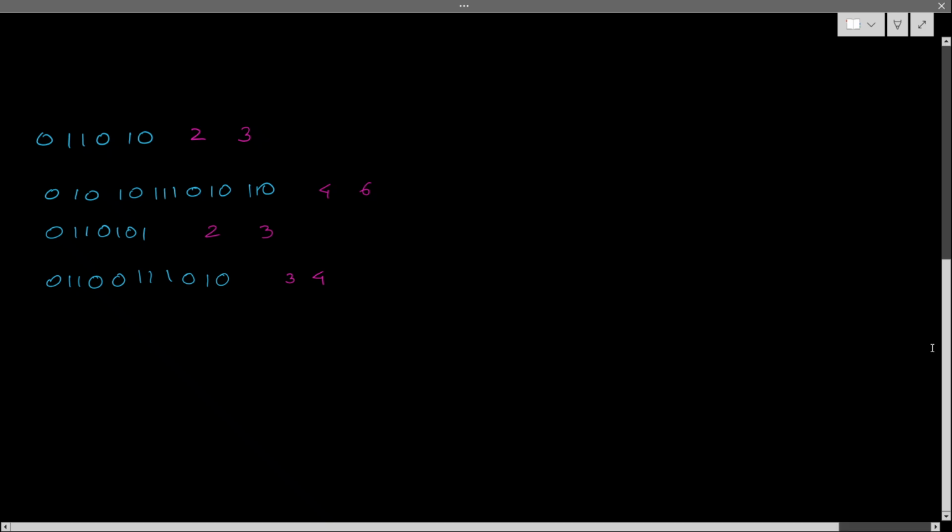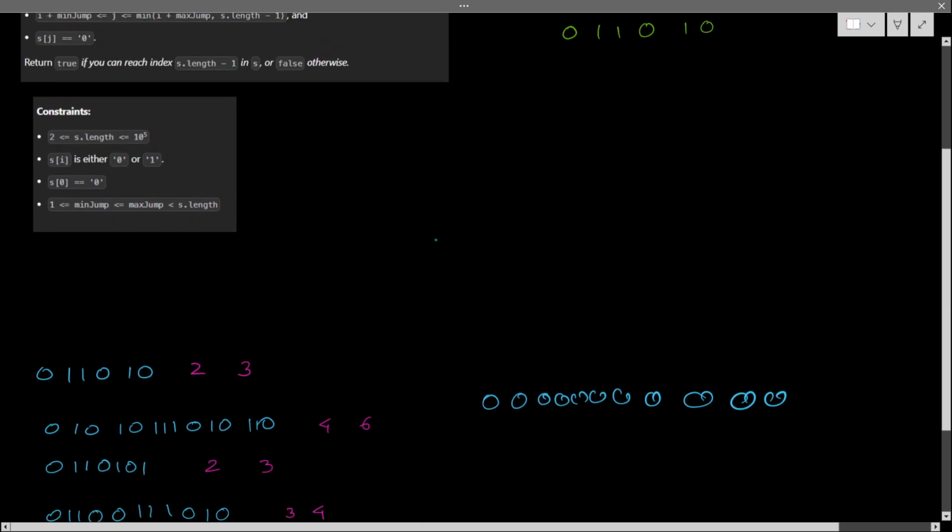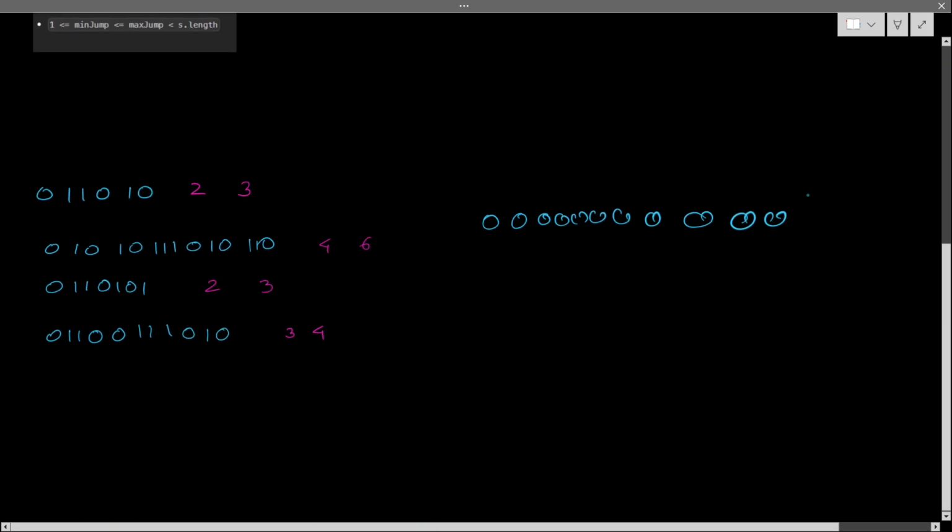So you can think of BFS here, but BFS has some problem. Assume it will give a time limit exceeded error at some point. Let's say everything is 0, 0, 0, 0, 0, 0, 0. Let's say 10,000s of zeros are there, 10 to the power 5 is the limit.